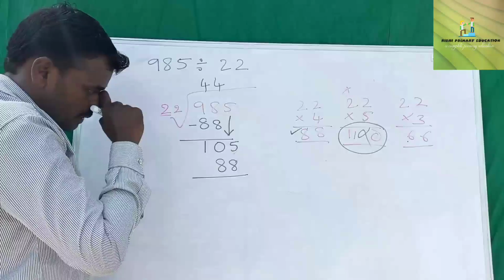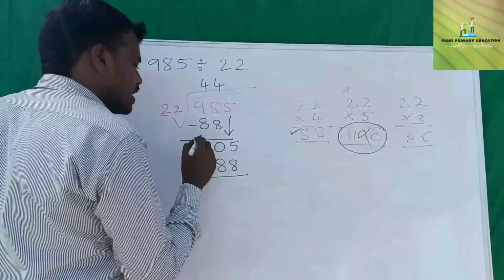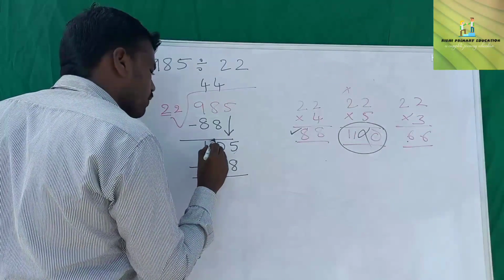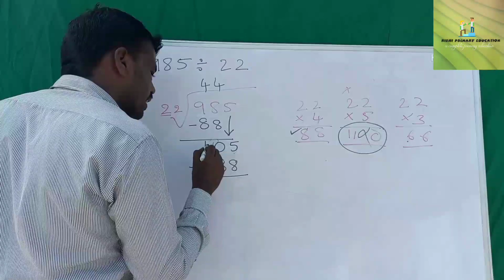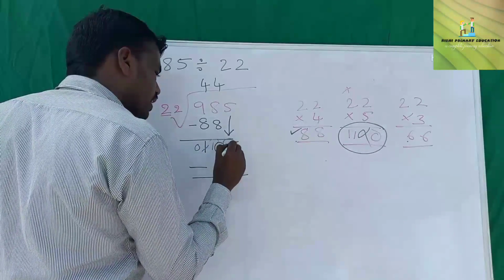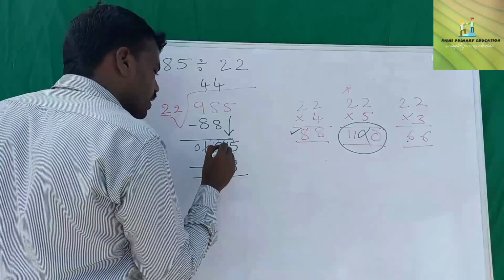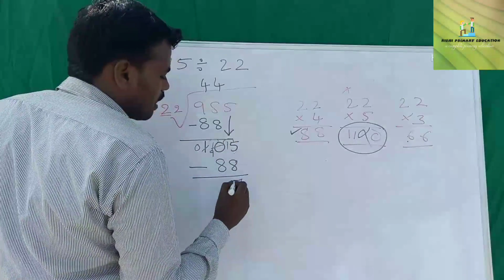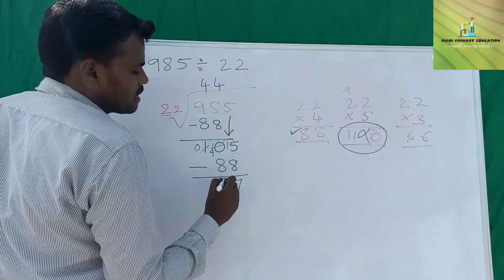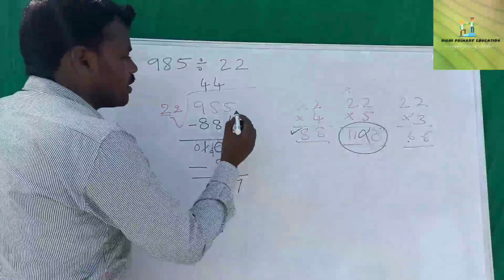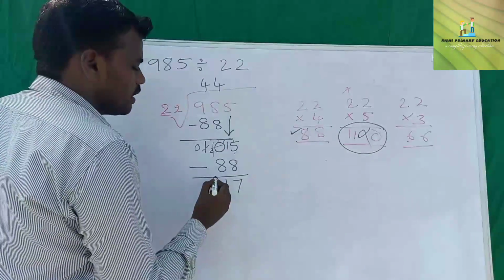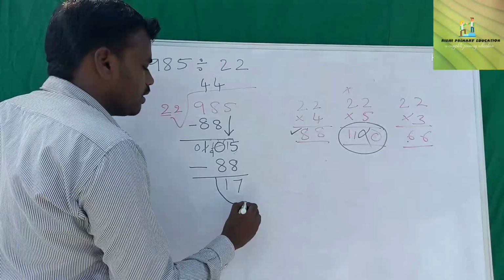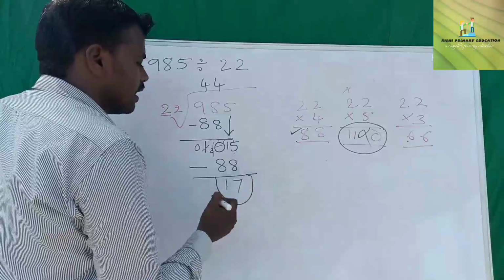Okay, now subtraction. So 0 is here. That's why we are taking borrow from 1 to here, and here 10, and here 0, and again we are taking borrow from here to here, 15, and here we have 9. So 15 minus 8 is equal to 7, 9 minus 8 is equal to 1. Here we have no numbers, that's why the problem is ending here. The remainder is 17.